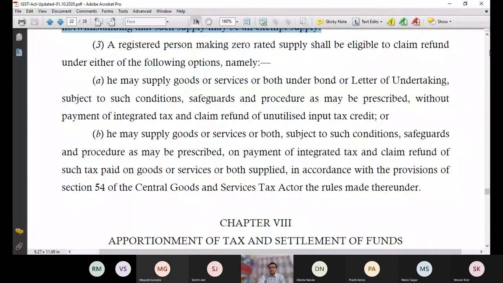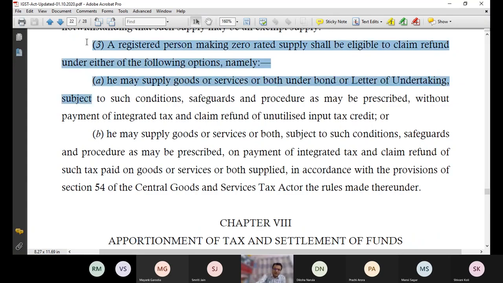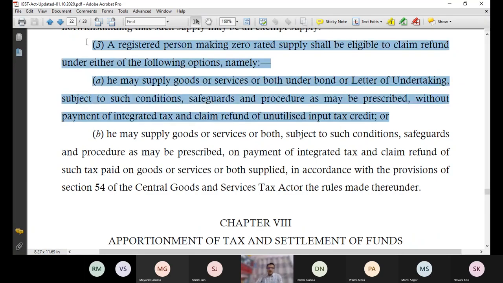Now see this. I don't know whether you are reading the newspapers regularly or not, but have you seen so many news items where the exporters are saying that the government is delaying our refund of GST? Exporters have been complaining to the government that you are not processing our GST refund on time. Why? You will understand from section 16 subsection 3 why they are saying this.